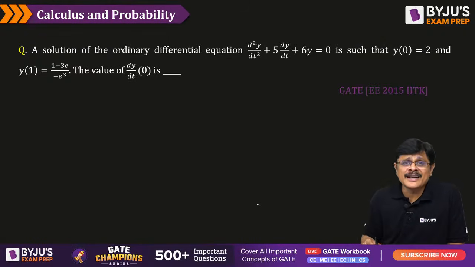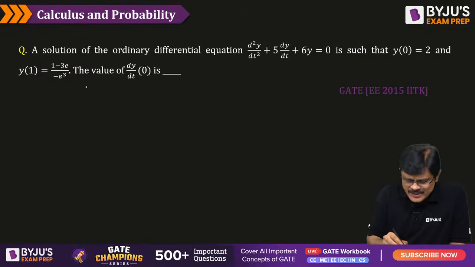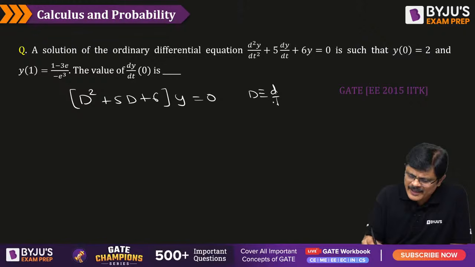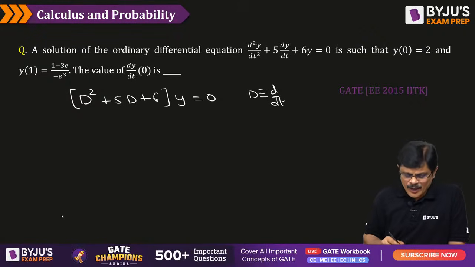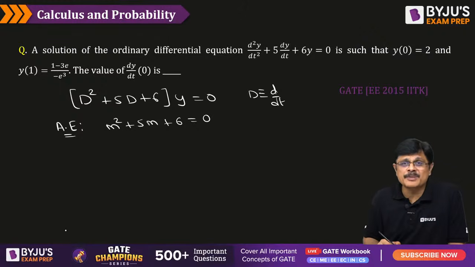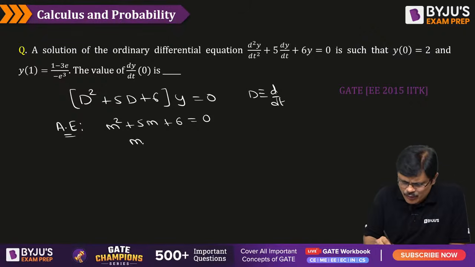Now we move on to second order differential equations. So always write in the differential form D. What is this d square by dt square? This can be written as (D square plus 5D plus 6) into y is equal to 0, where D represents d by dt. Now what you write is the auxiliary equation for this: m square plus 5m plus 6 is equal to 0. We have to find the roots of this auxiliary equation. What are the roots, my dear friends? Minus 2, minus 3 are the roots.